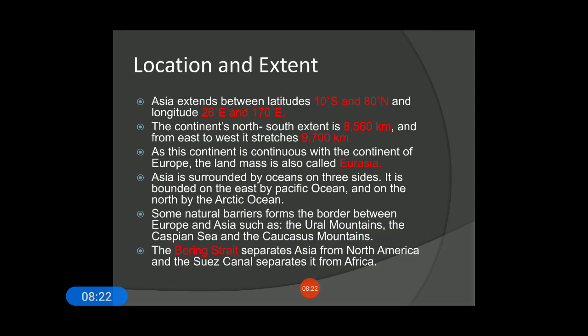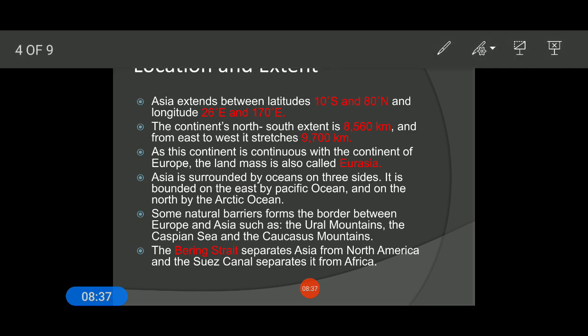Coming to next, some natural barriers form the border between Europe and Asia. This is important. Which are the natural barriers that form the natural boundary between Asia and Europe? That has to be learned by heart. That is the Ural Mountain, Caspian Sea, and Caucasus Mountain. These are the three important natural barriers which form a natural border between Europe and Asia.